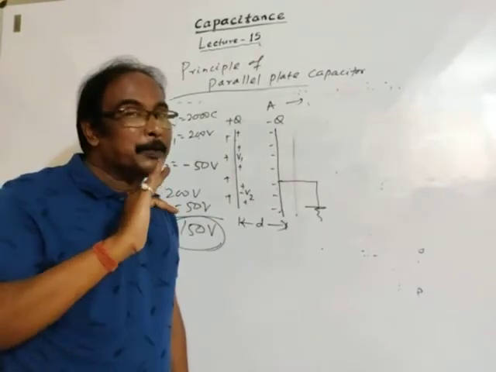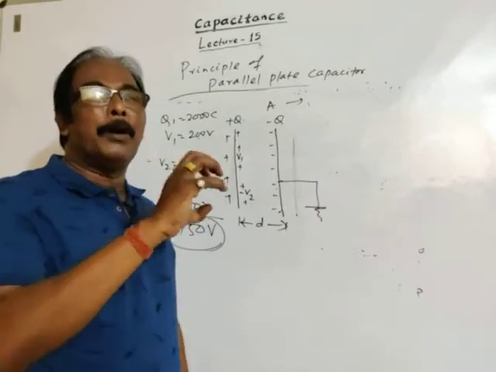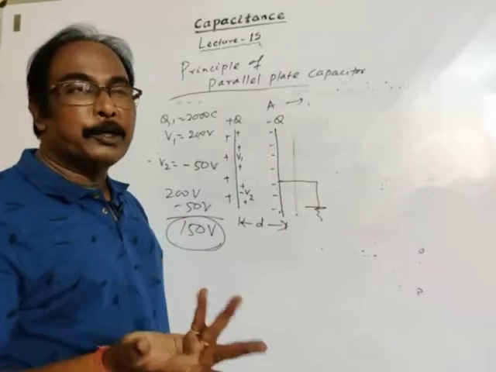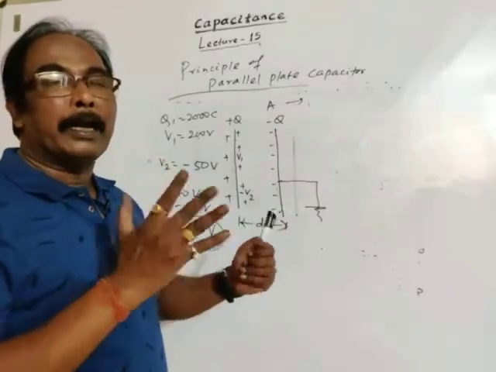As we can't give any desired amount of heat to a body, because the body will attain its melting temperature, here the body will attain its breakdown voltage.